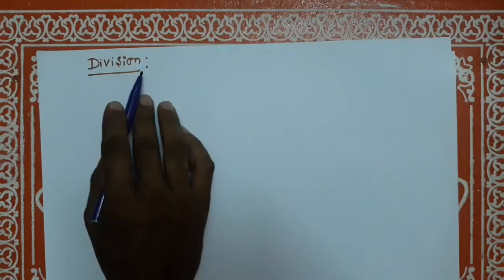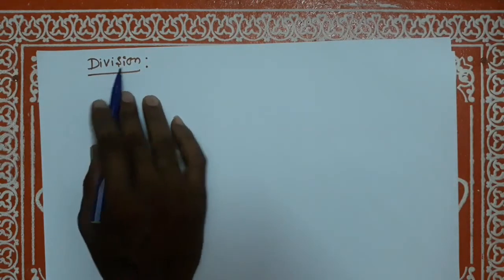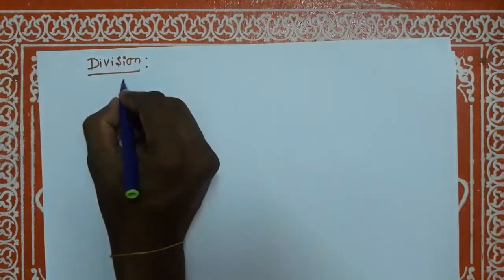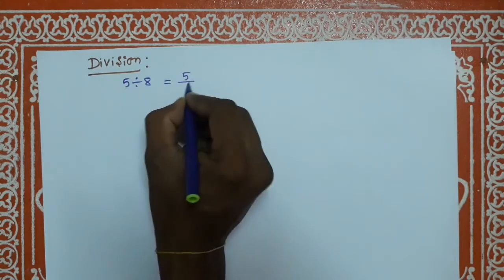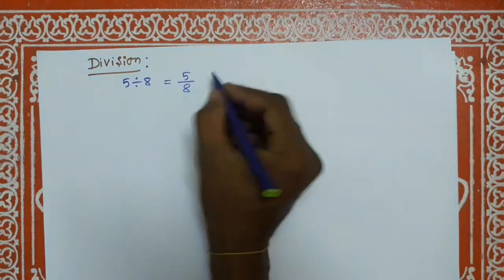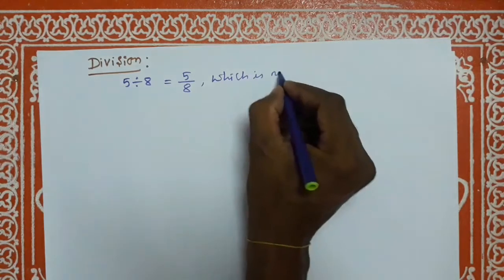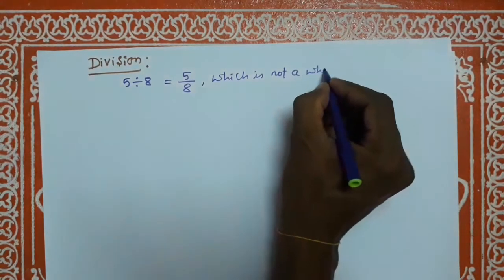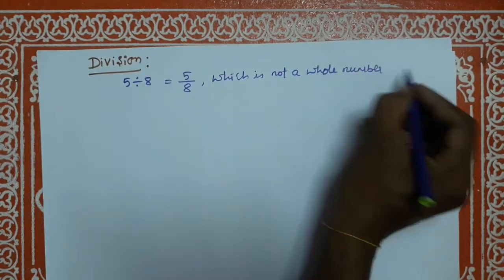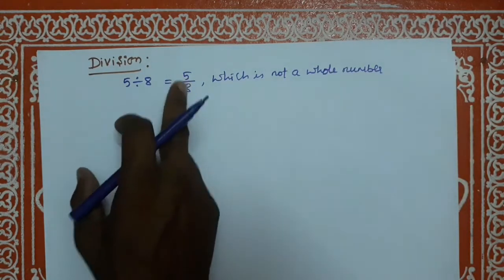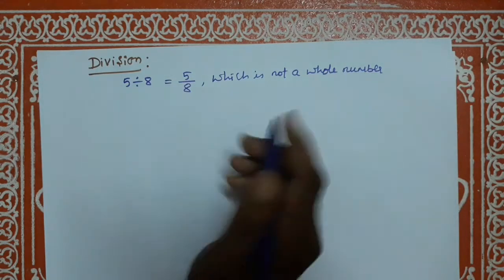Dear students, in whole numbers, now we have to discuss division. For example, 5 divided by 8, which is equal to 5 by 8, which is not a whole number, because it is in the form of a rational number, numerator divided by denominator.